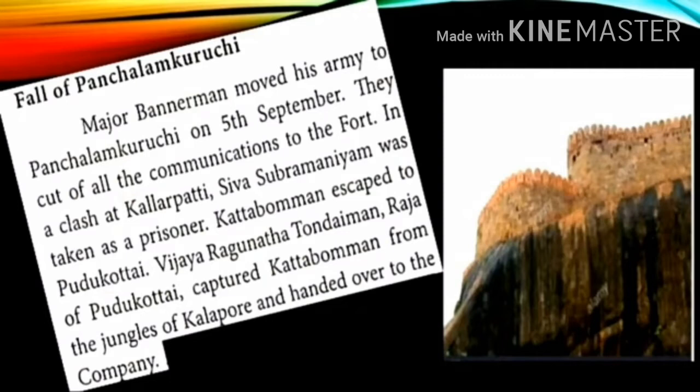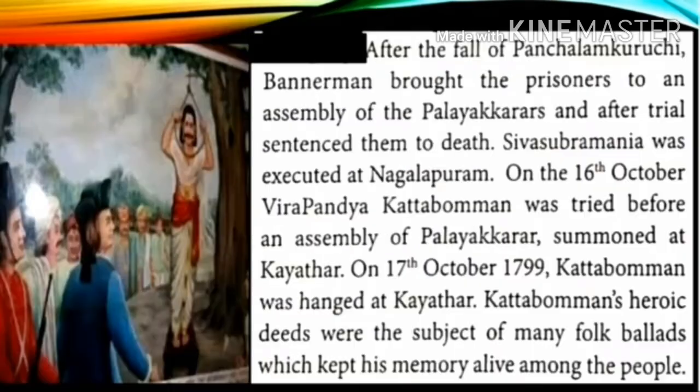Then Kattabomman escaped to Pudukottai. Vijaya Raghunatha Tondaiman, Raja of Pudukottai, captured Kattabomman from the jungles of Kalapur and handed him over to the company. After the fall of Panjalanguruchi, Bannerman brought the prisoners to an assembly of the Palayakarars and after trial sentenced them to death.